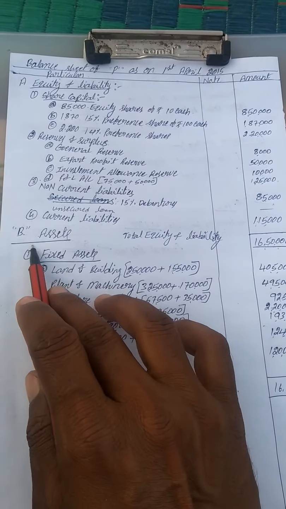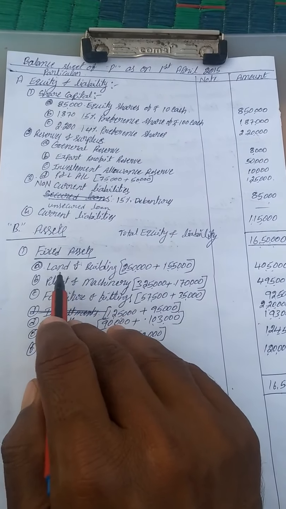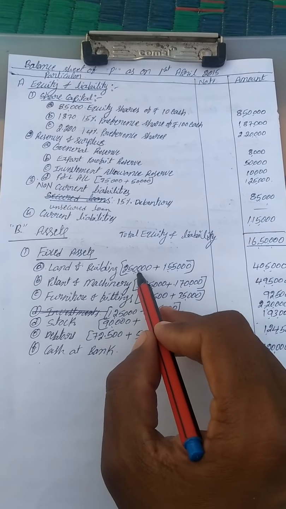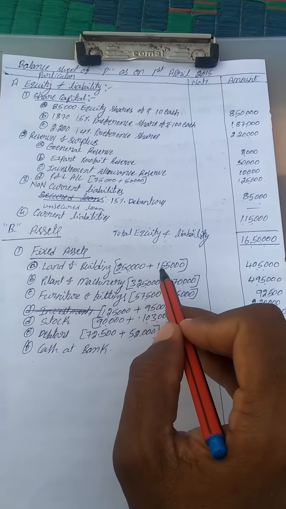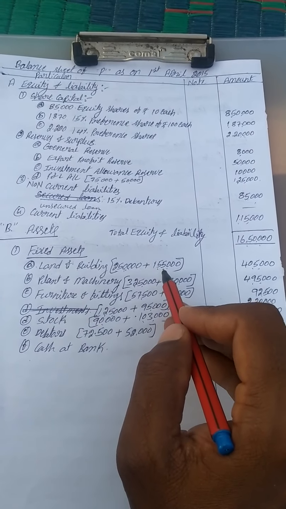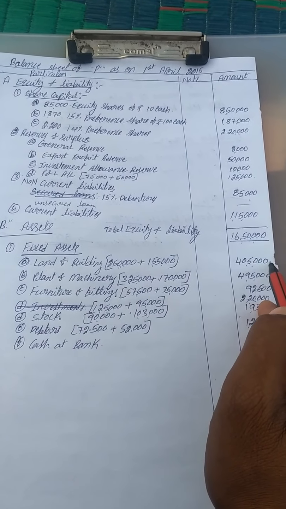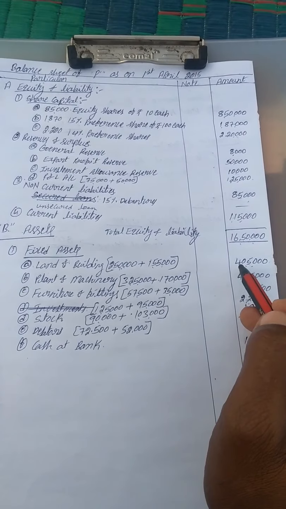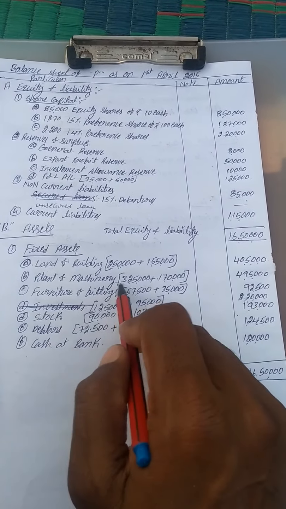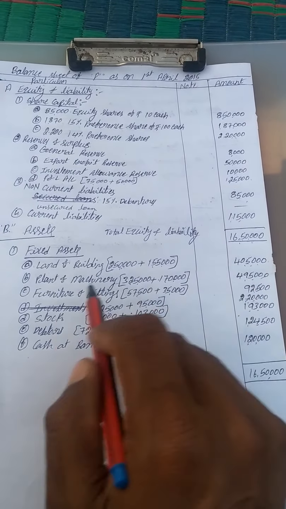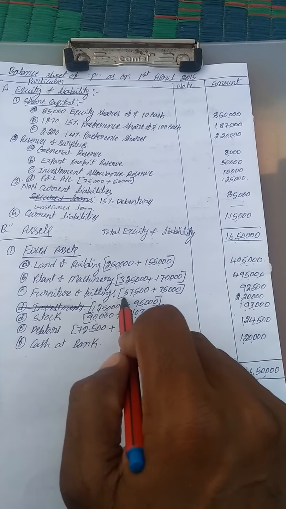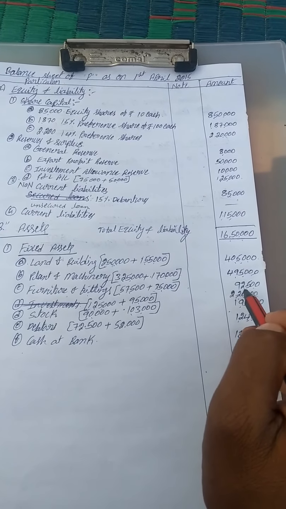Now come to the next part, assets. First is fixed assets, land and building: P Limited 2,50,000 and S Limited 1,55,000, total 4,05,000. Plant and machinery total 4,95,000. Furniture and fittings total 92,500.